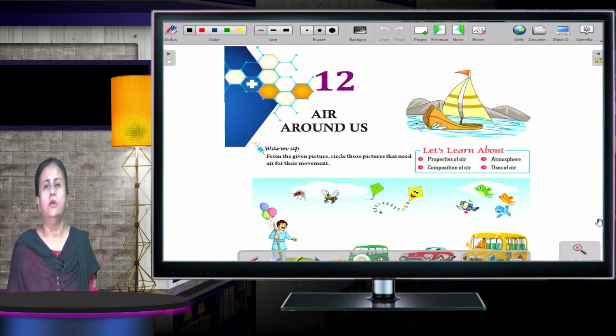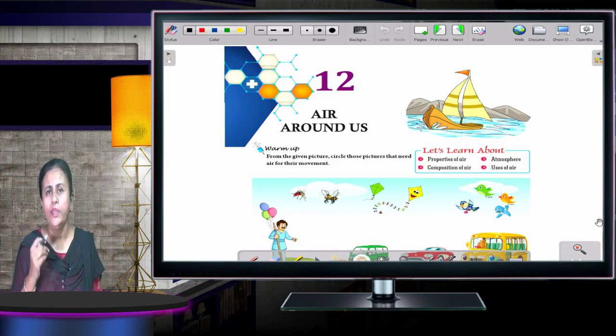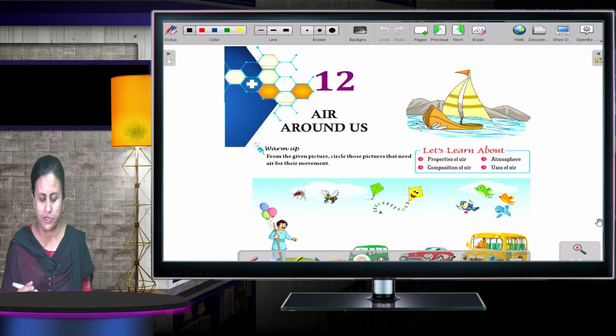Children, air is everywhere around us. You cannot see air. It does not have any taste, any color, but definitely you can feel it. We can live without water and without food for 2-3 days, but to live without air is next to impossible. We cannot live without air even for a few minutes. So air is very important for us. So let's start the chapter now.